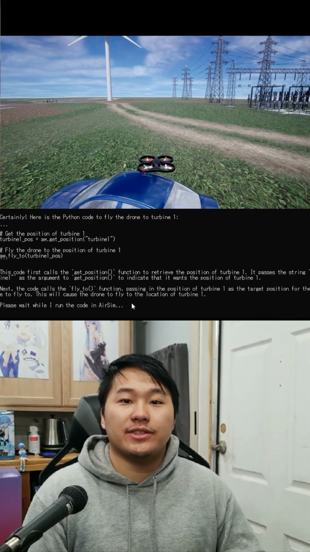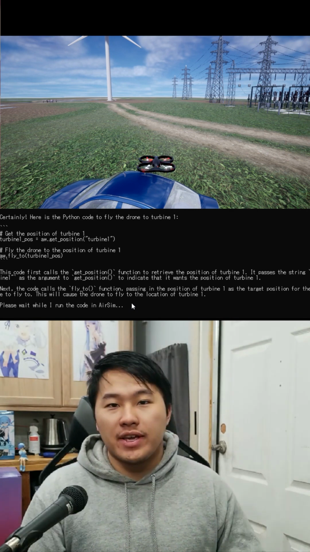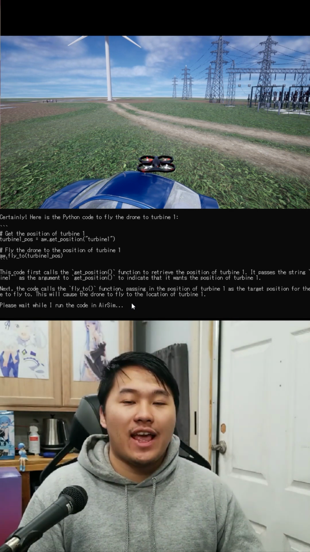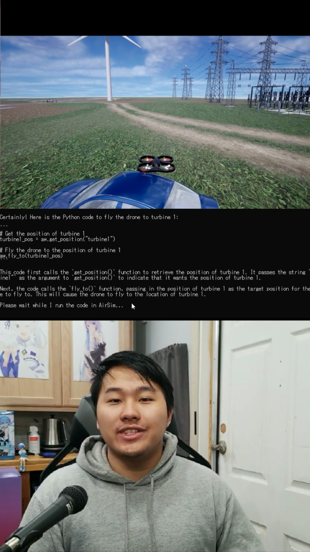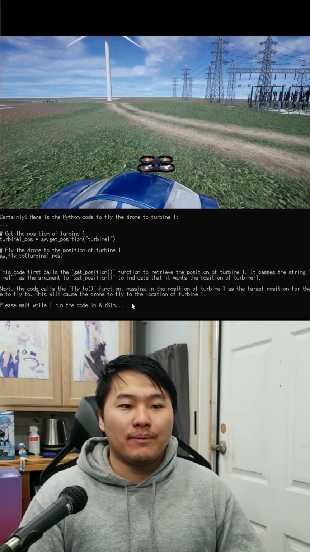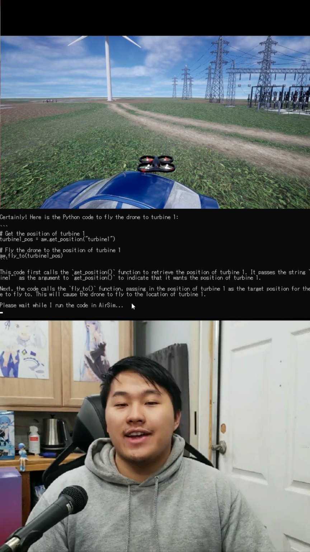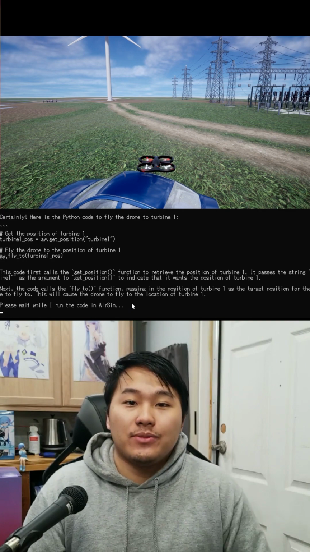So as you can see, the software is still a little bit buggy with the interaction between ChatGPT and this simulator, but I can only see it getting better in the future. And I will definitely be doing a little bit more AI stuff with robotics, so I want to see where that goes.